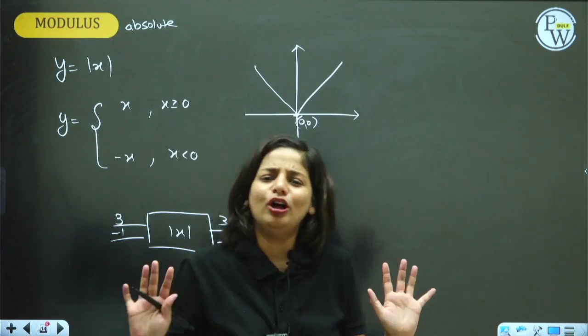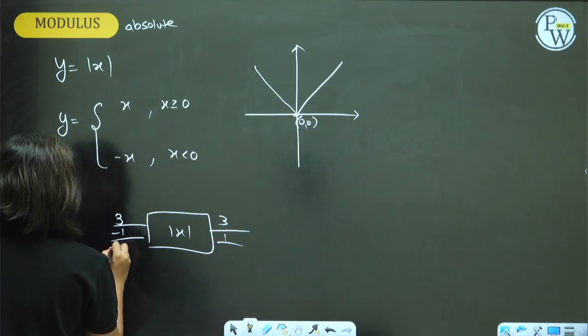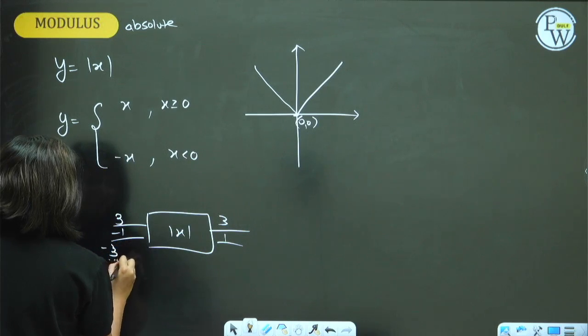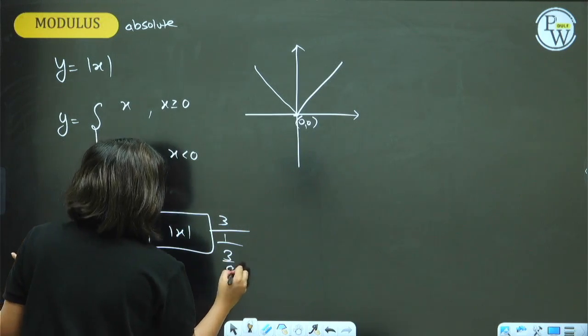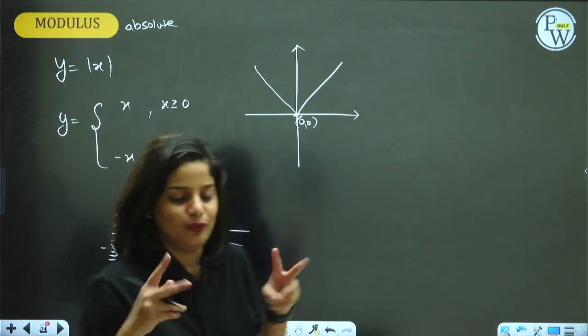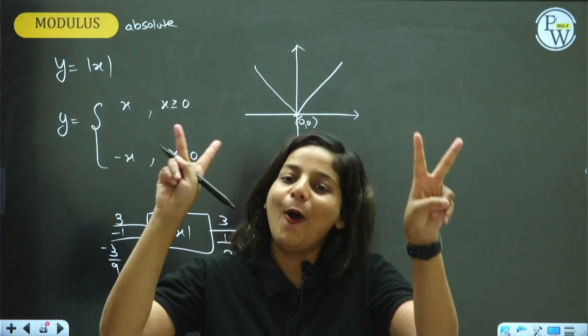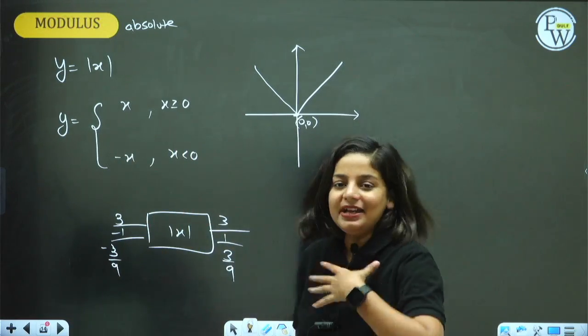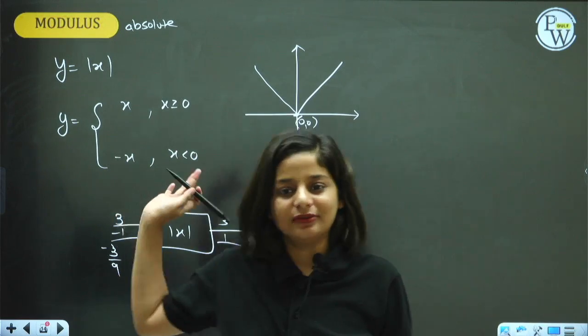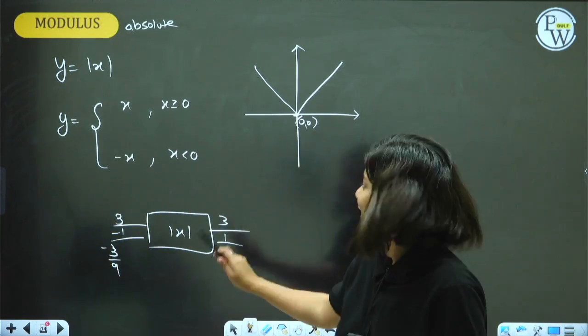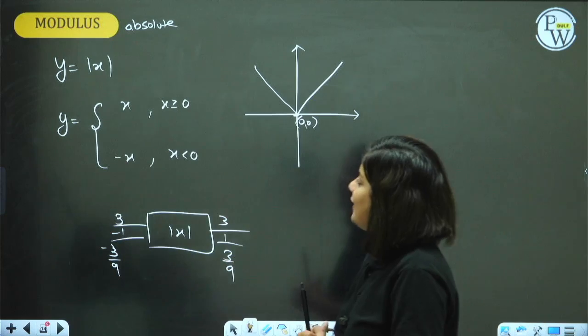It will remove all the negativity. If you give minus 3 by 9, it will give you plus 3 by 9. How sweet of the modulus function. V for Varshama, V for mod function. I remove negativity around me and the modulus copies me. Okay, great. So absolute value is what we get.